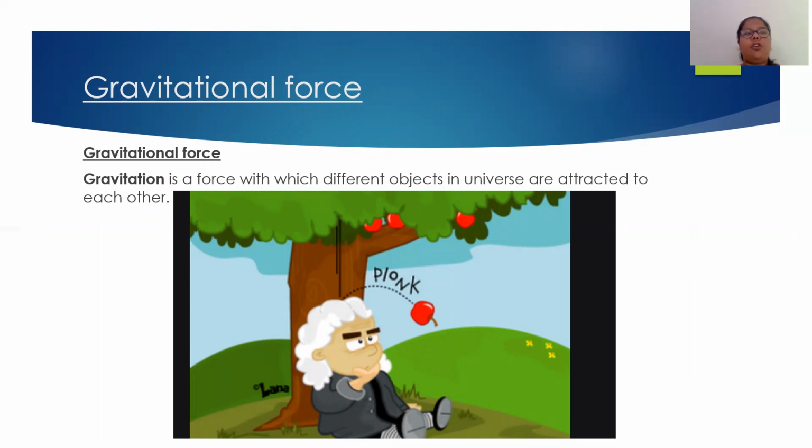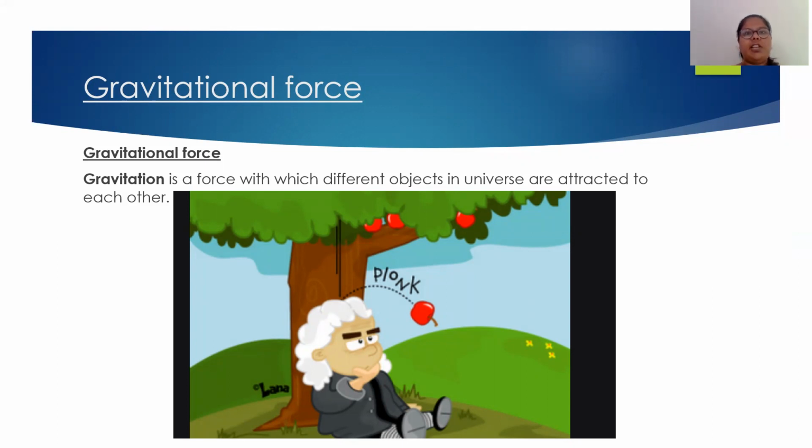So our first type of non-contact force is gravitational force. Now gravity is there on the earth. We all know that the earth has gravitational force. Now this gravity pulls each and every object towards the earth. For example, when you drop any stone from a height, the stone or the ball will come and fall on the ground itself. It is because of the gravitational force exerted by the earth. Okay, the earth is pulling the objects towards it, and this force is a gravitational force.